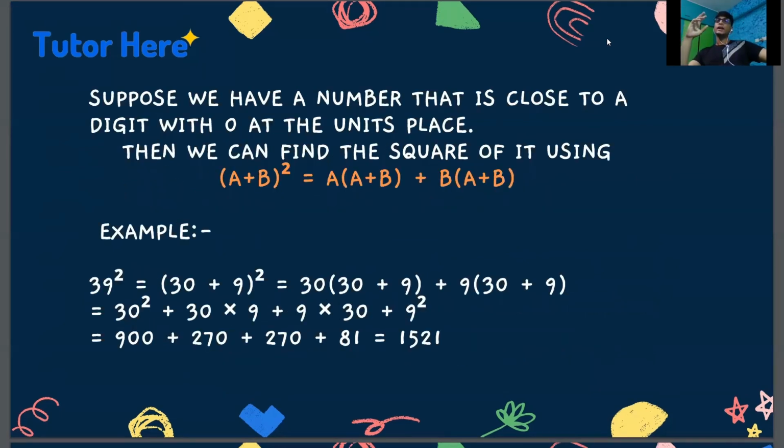So suppose we have a number that is close to a number with 0 at its units place. Then we can find the square of it using (a plus b) the whole square is equal to a into (a plus b) plus b into (a plus b). For example, 39 square is equal to (30 plus 9) the whole square, which is equal to 30 into (30 plus 9) plus 9 into (30 plus 9), which comes down to 900 plus 270 plus 270 plus 81, which is 1521, which is also the square of 39. You can check it using a calculator. This method is also easy if you memorize the formula, which is not a big deal, I guess.